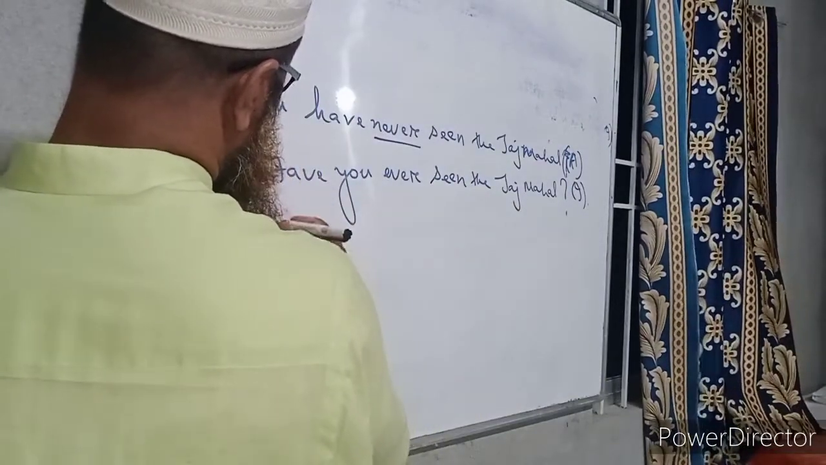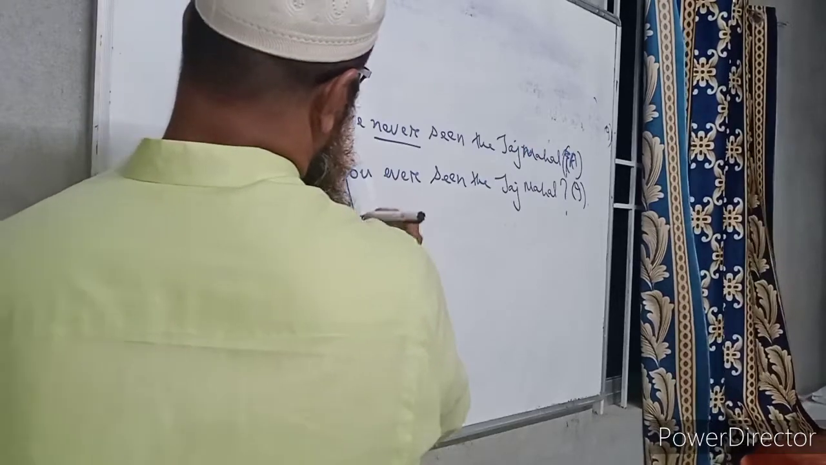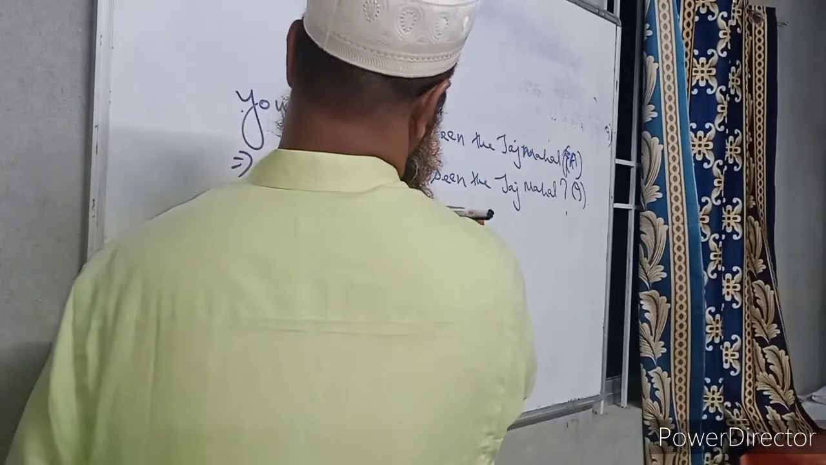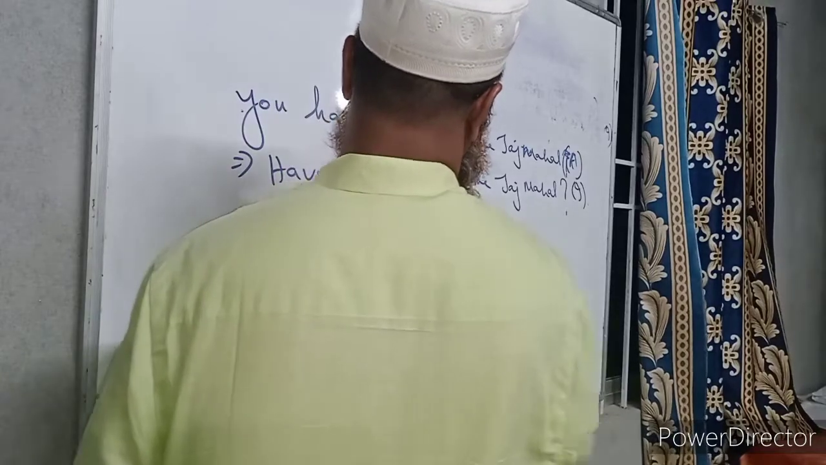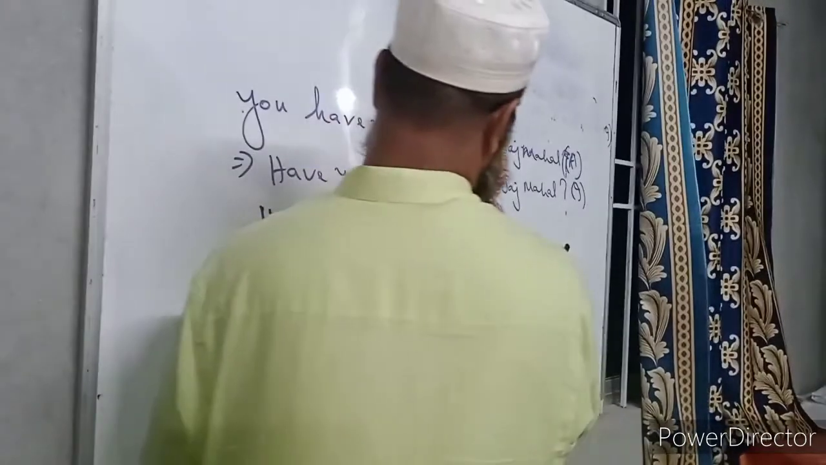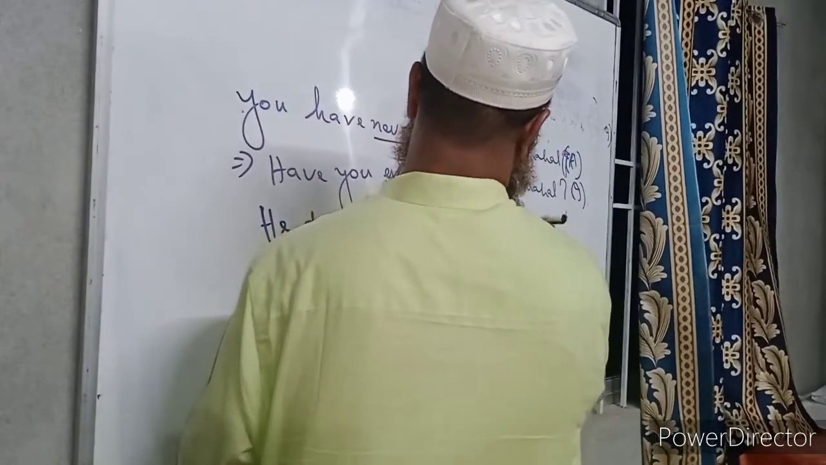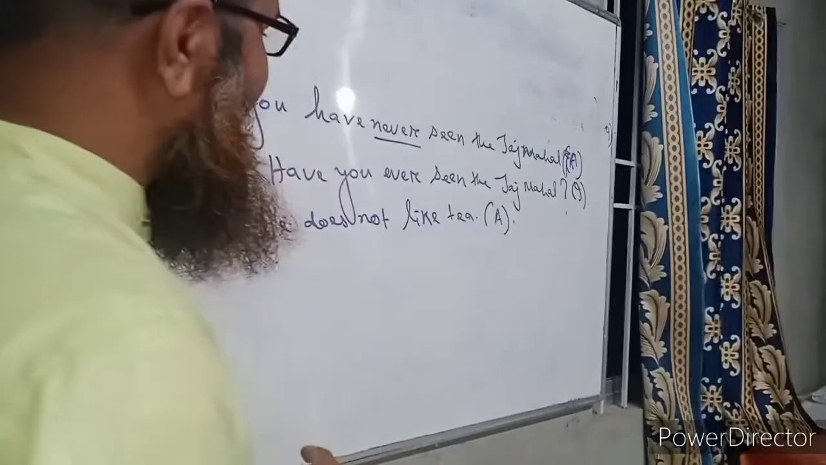So we can write, he does not like tea. He does not like tea. These forms of sentences are very important for spoken English. So this is an assertive sentence: he does not like tea.